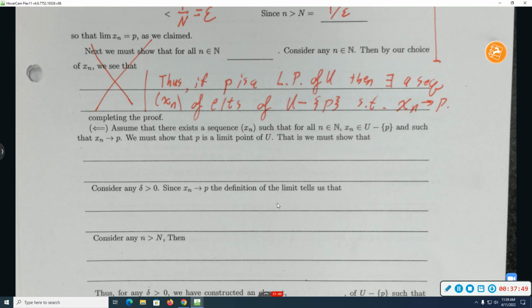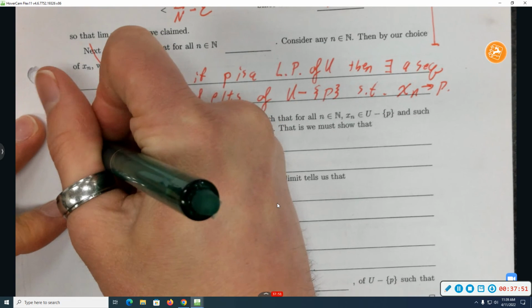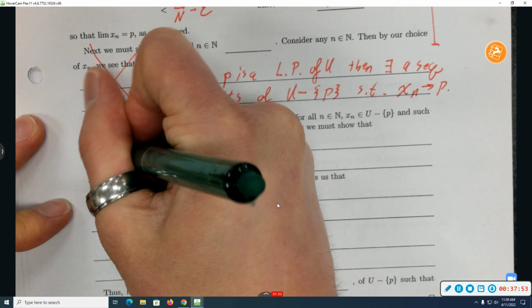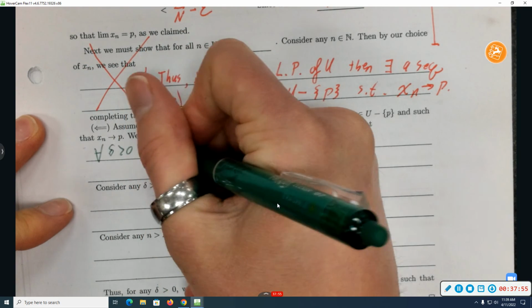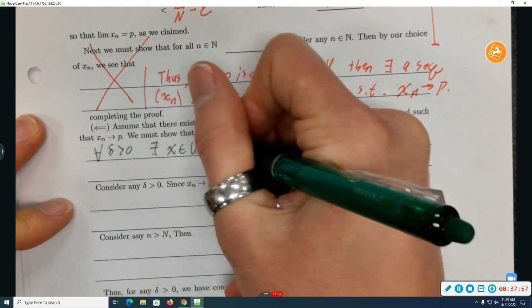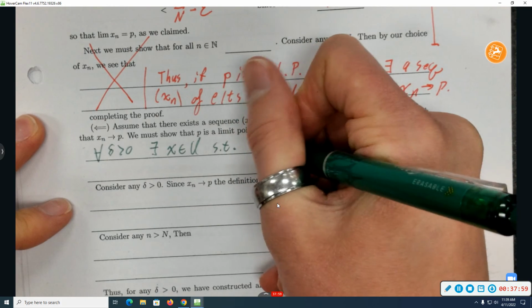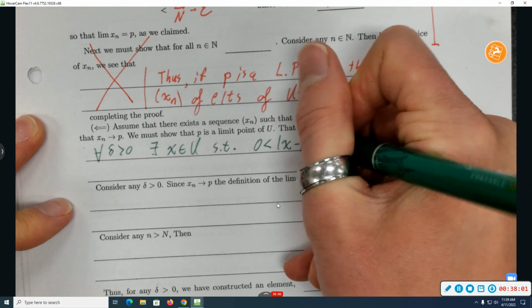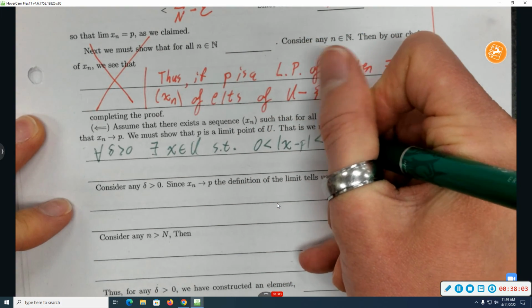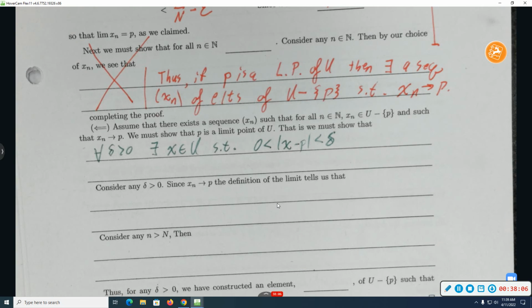For all delta greater than 0, there exists an x in big U such that 0 is less than the absolute value of x minus p, which is less than delta. All right, so there's the thing we need to prove.